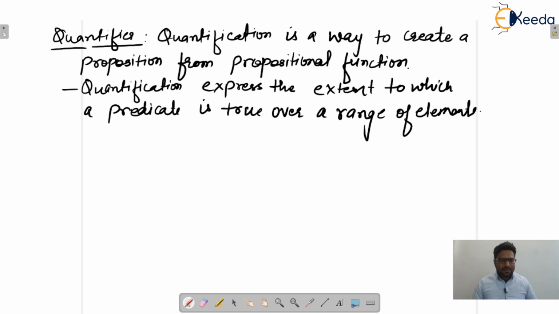For example, some words in English like some, many, all, none, few are used in quantification.